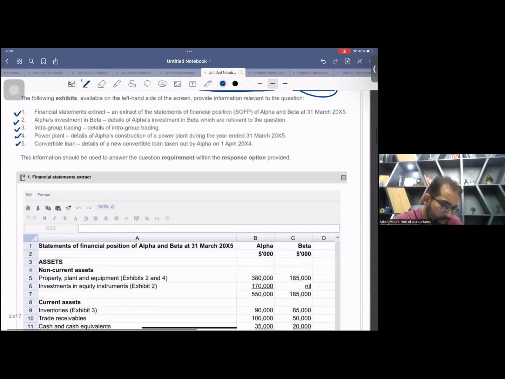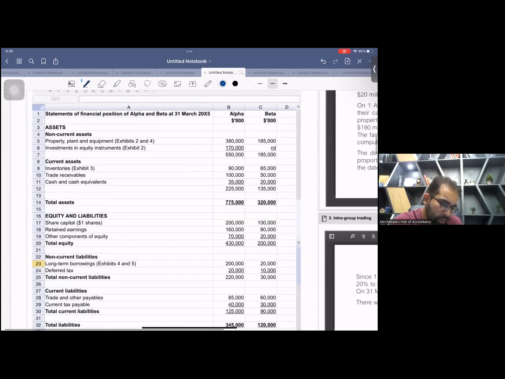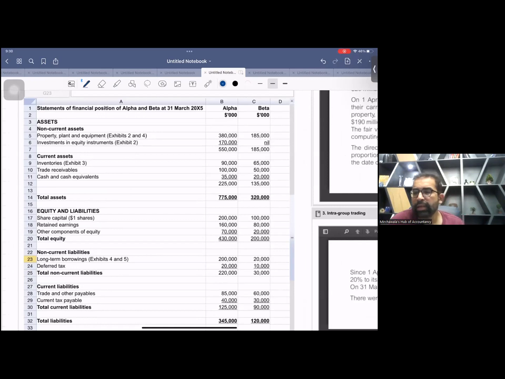Now, they have given you individual companies' SOFP. This is routine. Whenever you are required to make a consolidated SOFP, they give you the individual SOFP first, of parent and subsidiary both, right?